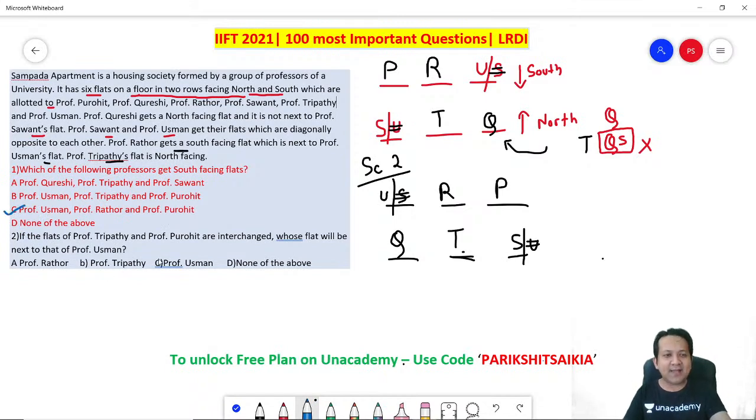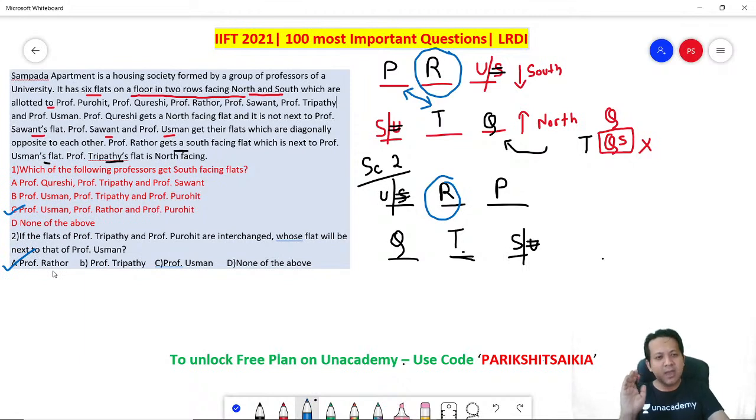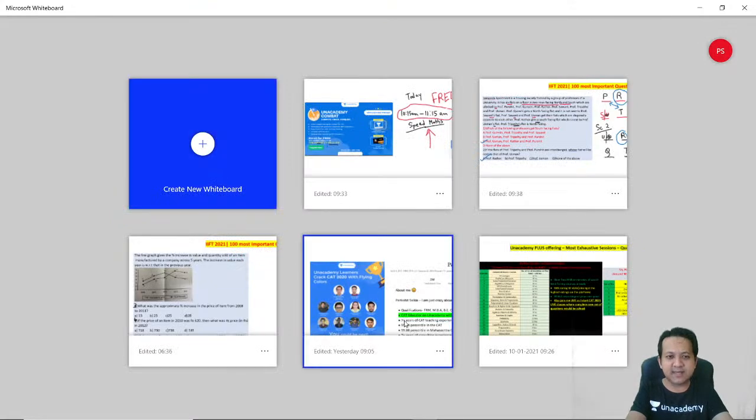Next, if the flats of Professor T and Professor P are interchanged, whose flat will be next to U? Remember, T and P are interchanged. If you interchange T and P, does it affect the neighbor of U? No, right? Still the neighbor of U is R in both the cases. So the answer is Professor Rathore. Correct? So I think it's a pretty easy one, and these are the type of questions that you got to attempt in your IIFT paper. Let's take up the next set.